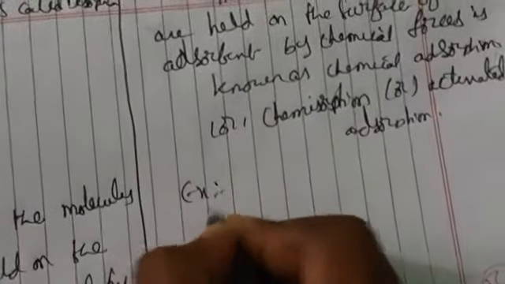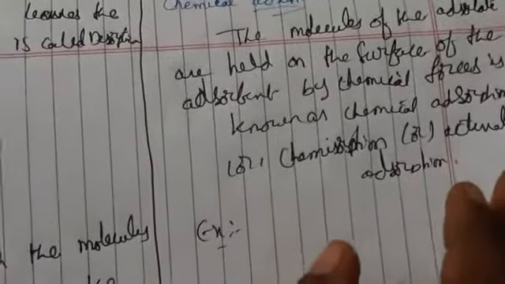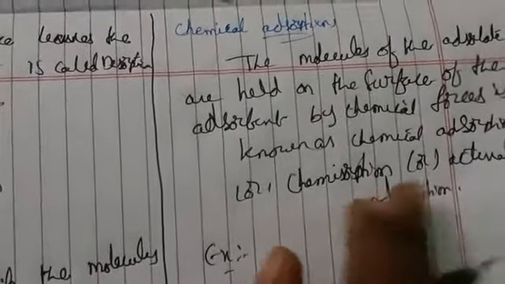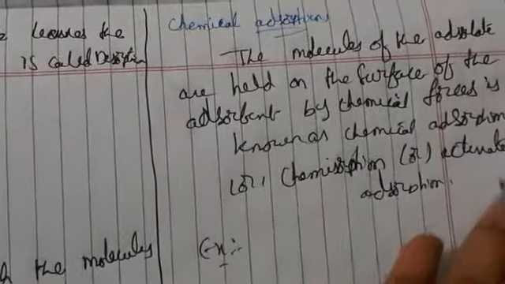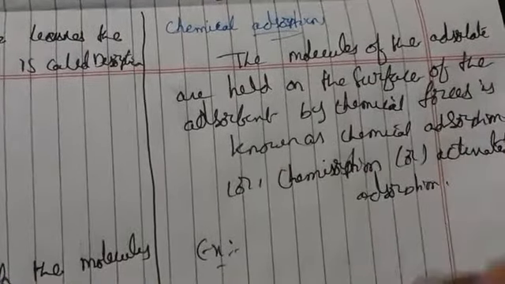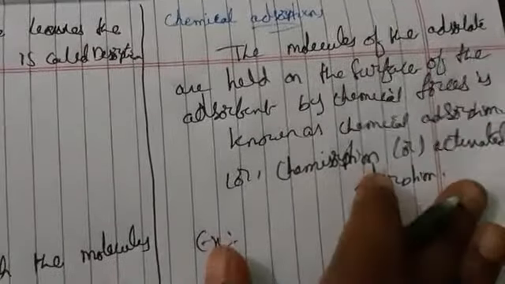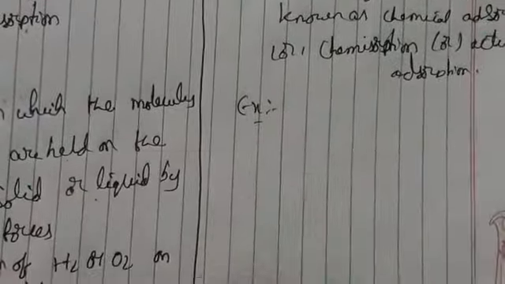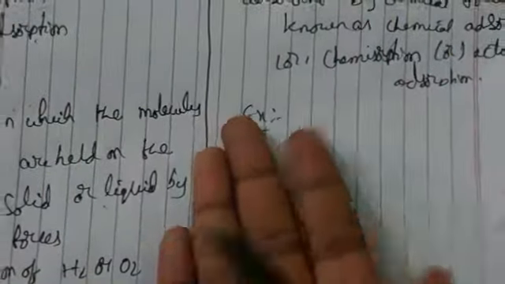For chemical adsorption we can also take H2 on a nickel metal surface. Whenever the H2 molecules are held by strong van der Waals forces on the surface, automatically there will be chemical forces between them. That's why we are saying this is activated adsorption.